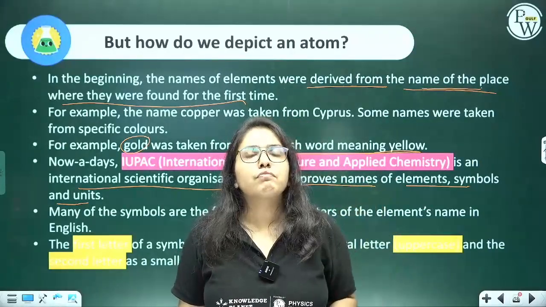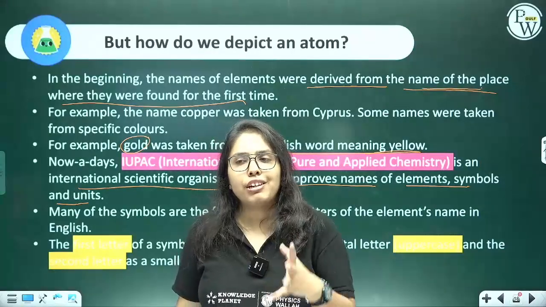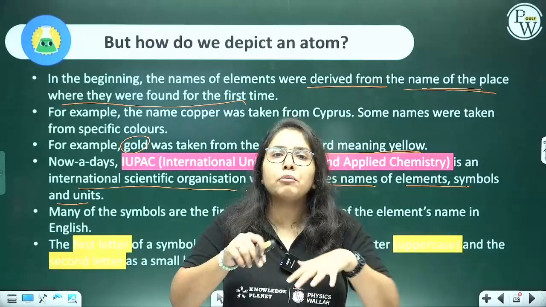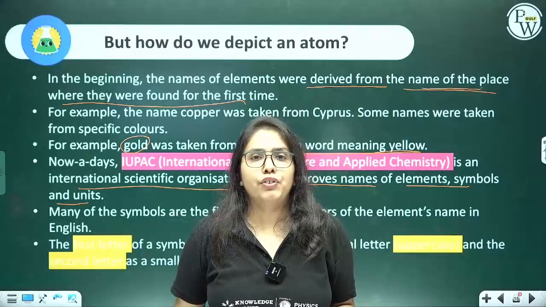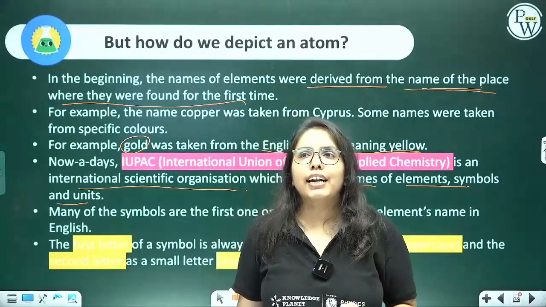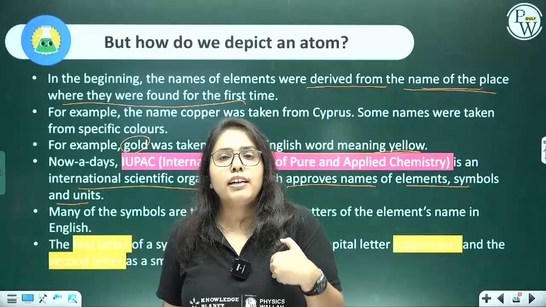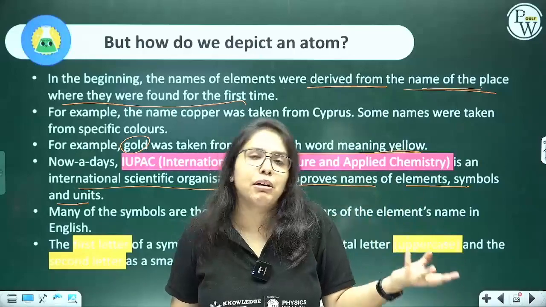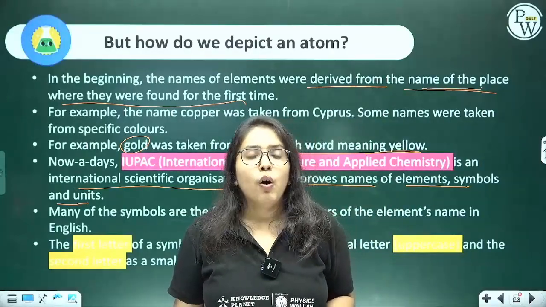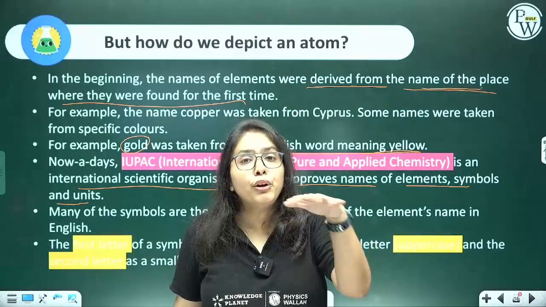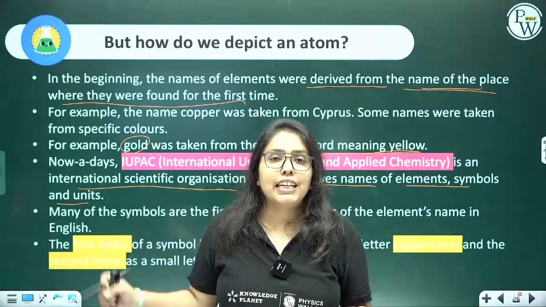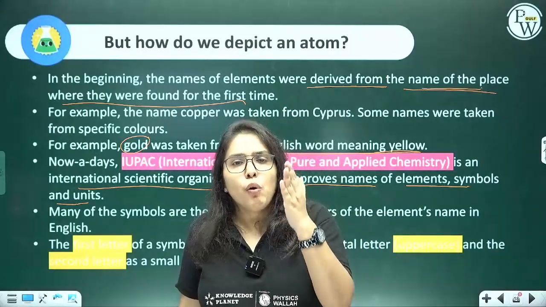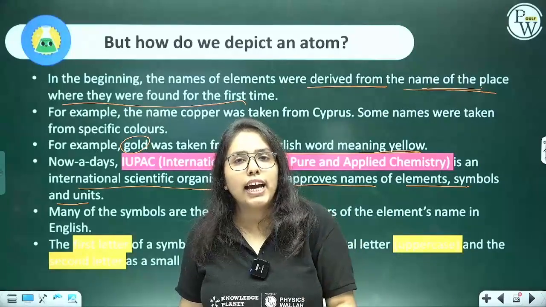Now, the thing is, if at one place elements start having localized names, there will not be any uniformity in the field of research. I might call it X, somebody else might call it Y. We might be discussing the same thing, but we probably are naming it differently. So in order to maintain uniformity, organizations like these give scientific names. And it is a very scientifically oriented and scientifically organized methodology.